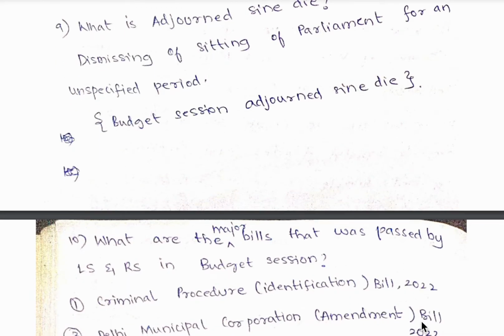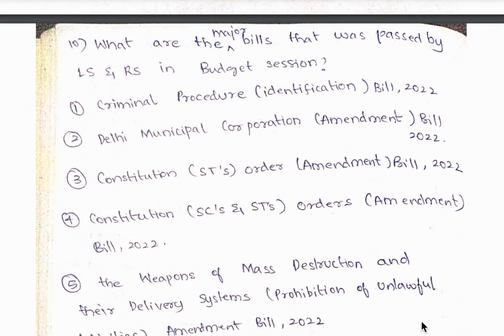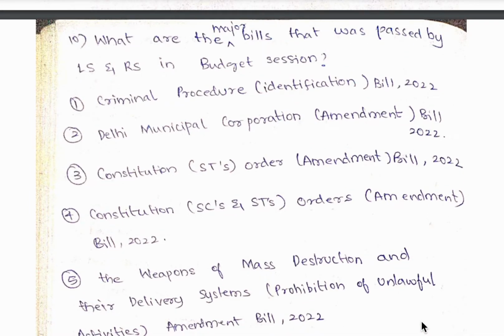So 10th question, what are the major bills that were passed by Lok Sabha and Rajya Sabha in the budget session? Overall there are 11 bills which were passed by Lok Sabha and Rajya Sabha in the budget session. Some of the important bills are, the first one is Criminal Procedure Identification Bill 2022. Second is Delhi Municipal Corporation Amendment Bill 2022.